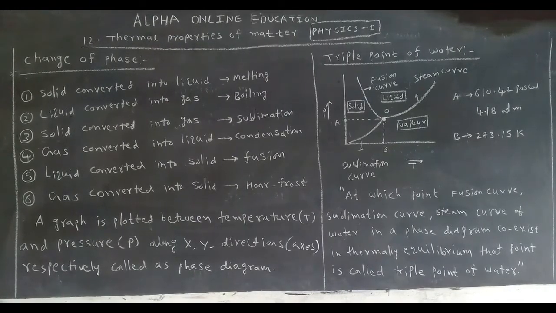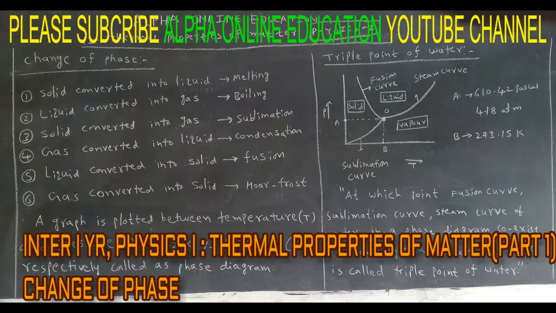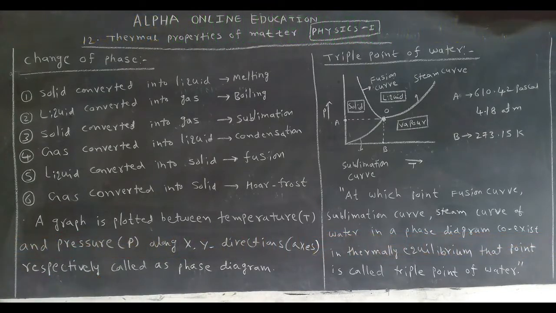In the examination, the graph carries 1 mark, the side values carry 1 mark and the definition carries 1 mark. Okay, is it clear?